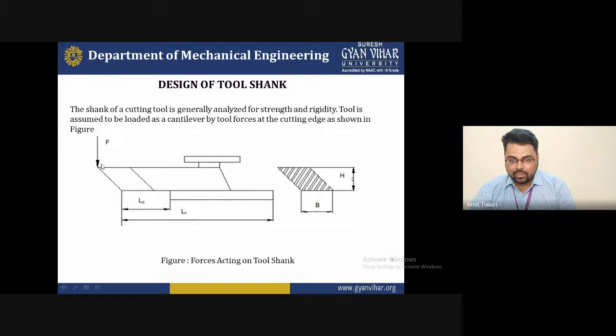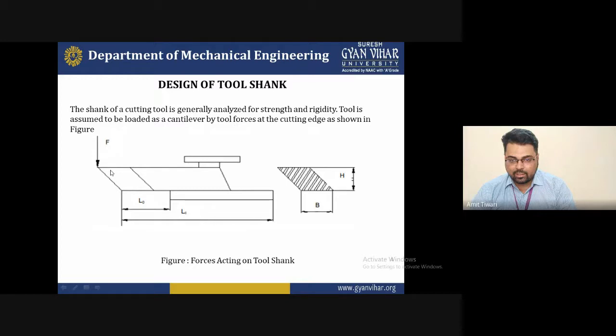This is a diagram I'm explaining to you, showing force acting on the tool shank. The tool shank is designed for strength and rigidity of the tool material, as well as to protect the material from damage or breaking under the load acting at that particular point. We know that on a single point there are too many forces acting on the cutting edges. It may break as soon as possible, or its ultimate tensile strength will be reached. Every material has its unique strength, that is hardness, toughness, ductility.